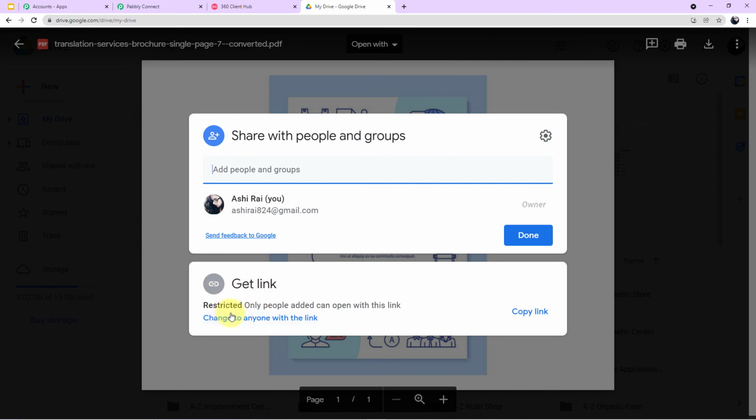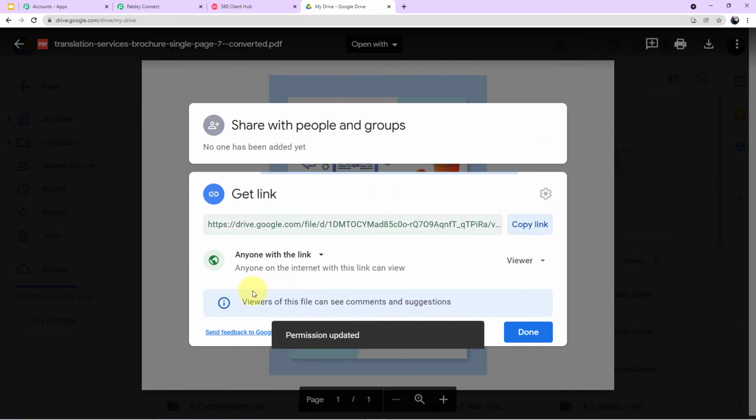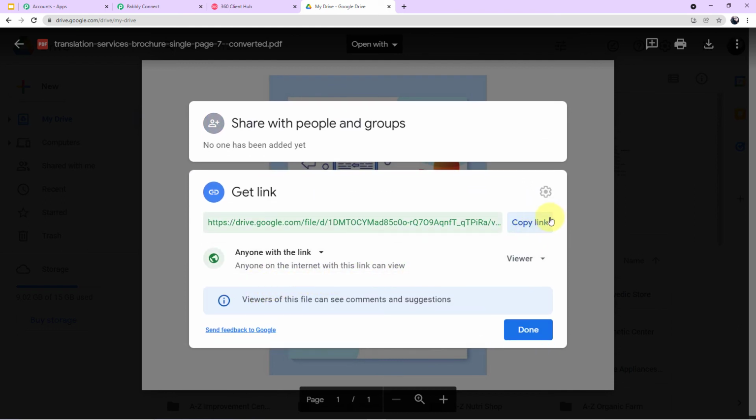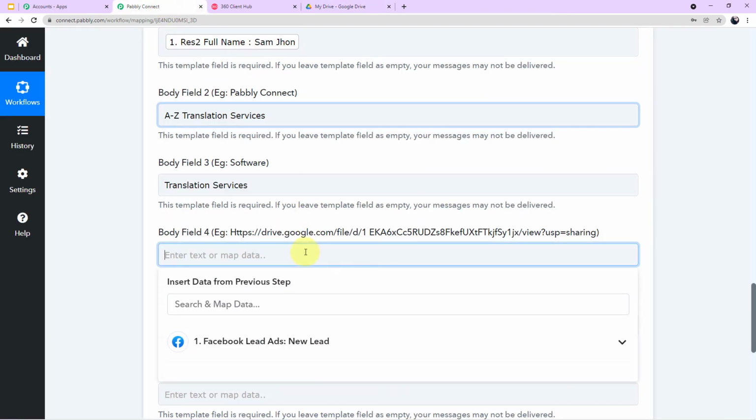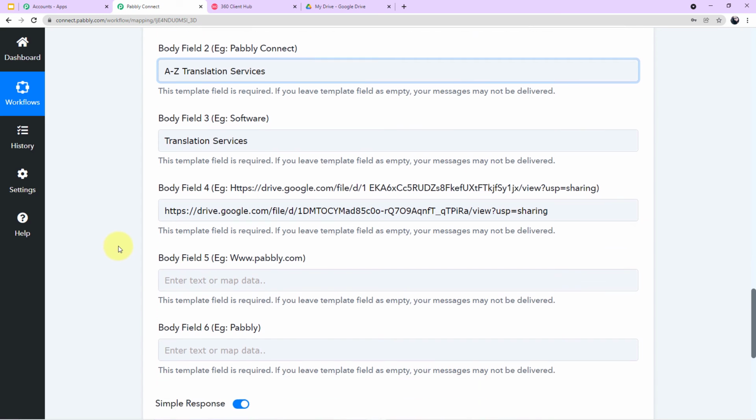Here it is written get link, but first read out what it is written here. Restricted, only people added can open with this link. So I'll change this to anyone on the internet with this link can view. Now I'll copy the link. I'll go to Pabbly Connect account and simply I'll paste it here.